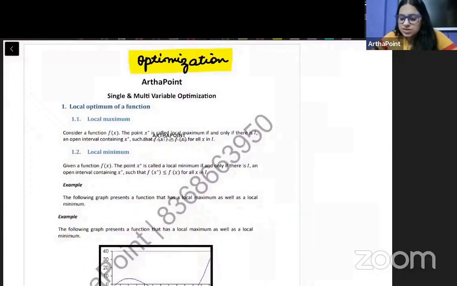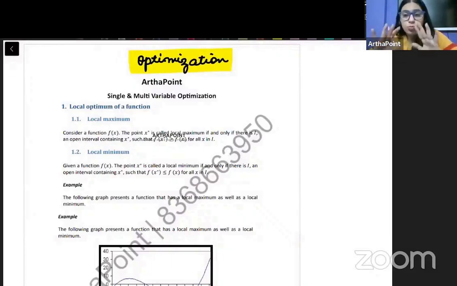We will start with single and multiple variable optimization. Whenever we talk about single and multivariable optimization, the concept is the same. The definitions are also the same. What is critical value? What is stationary point? ये सारे definitions are the same.